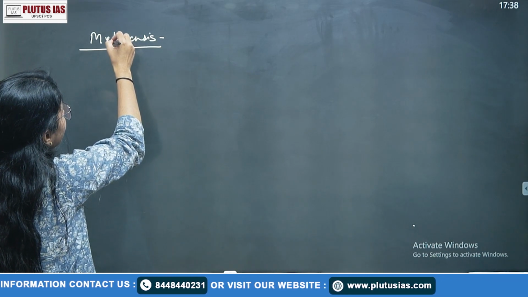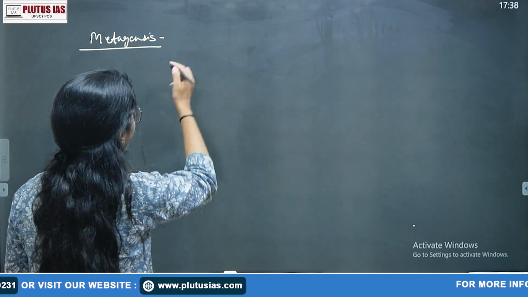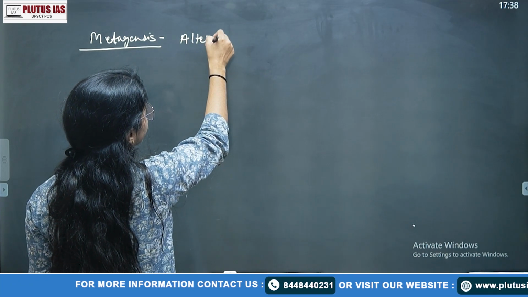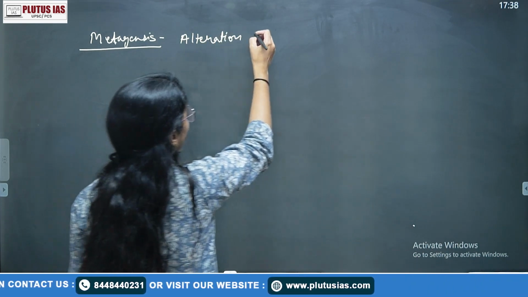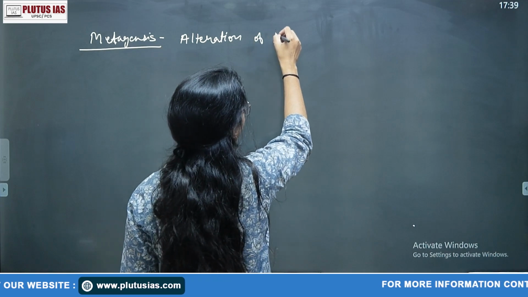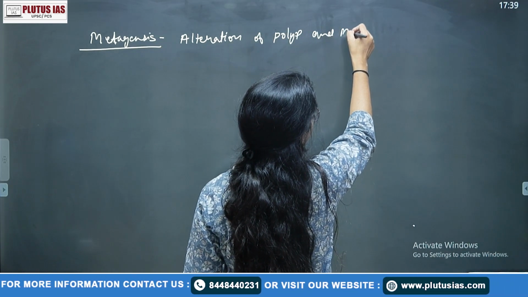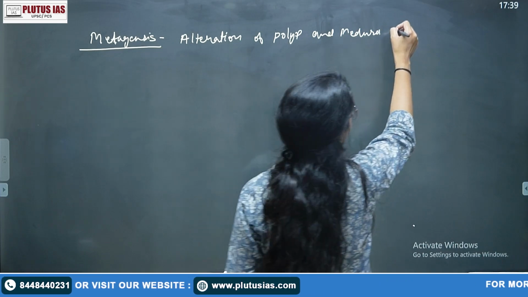My writing is a little bad, I'm sorry for that. Metagenesis, simple: alteration of polyp and medusa stages.